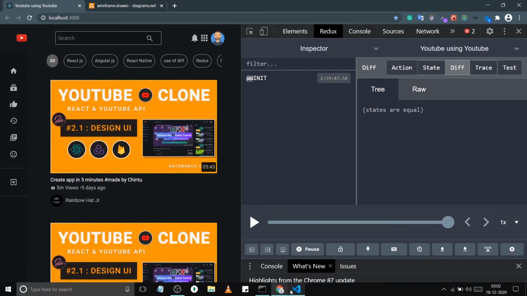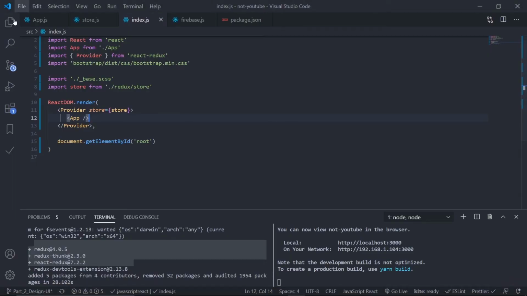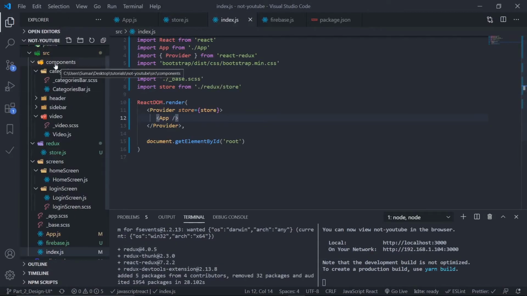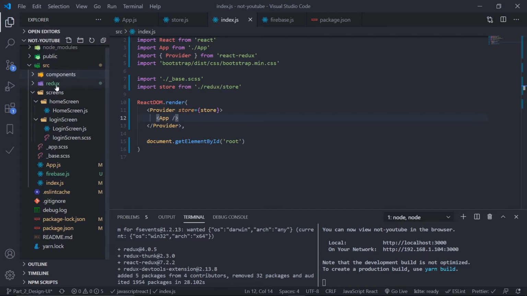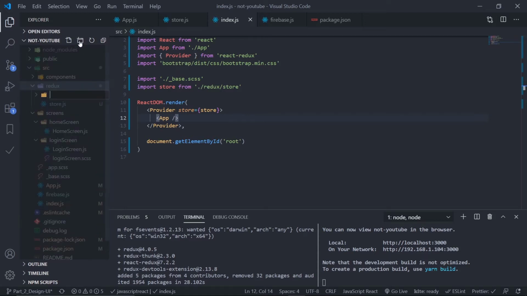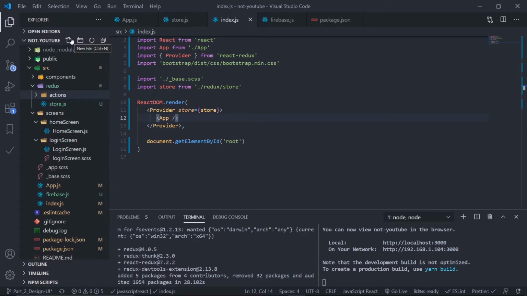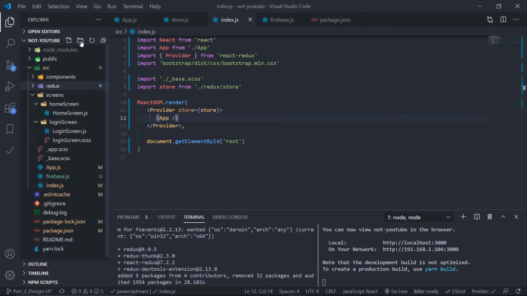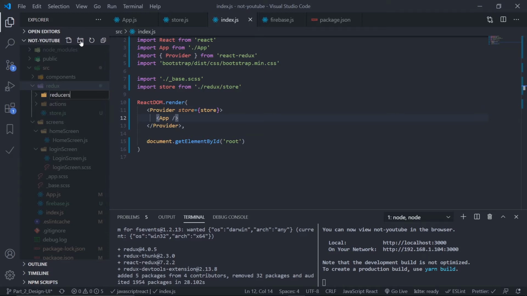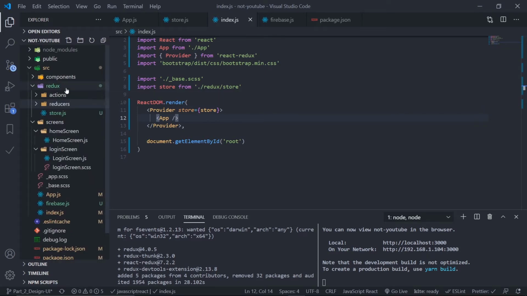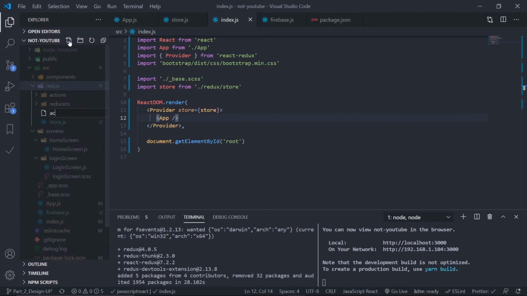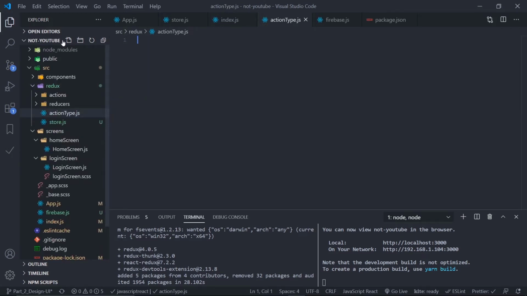Okay, so just go to the Redux folder. A couple of things I need to do. Inside this Redux folder, just close the components. Inside this Redux folder, just create another folder which is actions, which will hold all our actions, and another folder inside this Redux which is reducers, and another file which is types, or you can say action types, which will hold our action types, actionTypes.js. That's it. That's my folder structure for the Redux.